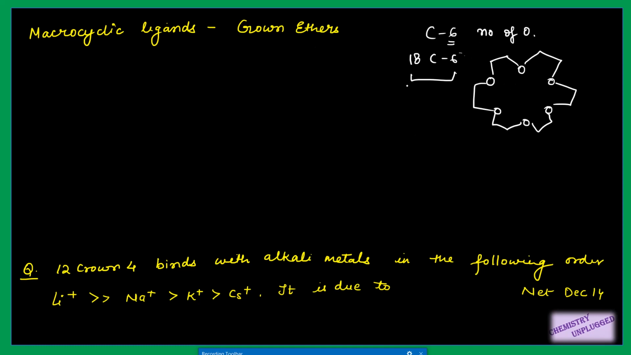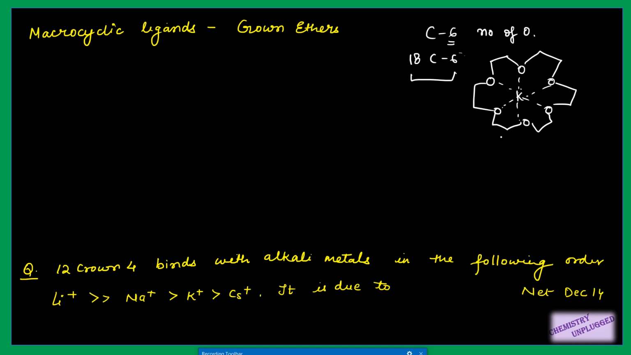The important property of these macrocyclic ligands, the crown ethers, is that they can place alkali metals and other metals inside the cavity. This is called the hole of the cavity, and the metal ion can be placed inside this cavity, and these donor oxygens will form dative bonds with the metal ion.